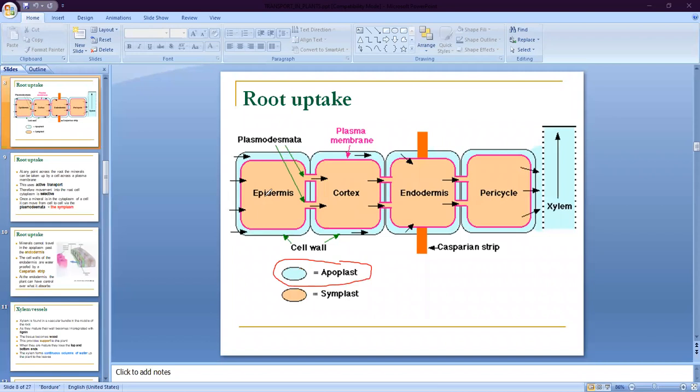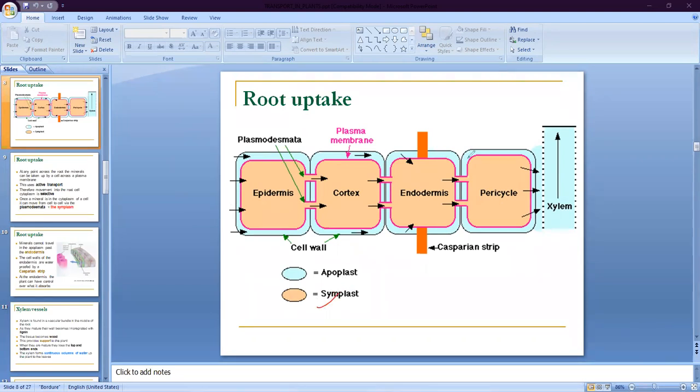So in case of epidermis, cortex, endodermis, and pericycle, all the time they receive water from root hair to the cell wall region of epidermis. From the cell wall region of epidermis, they travel to the cell wall region of cortex, from cortex to the endodermis, from endodermis to the pericycle. So this mechanism is called the apoplast system of transportation. And we can also say the pathway of water and mineral.